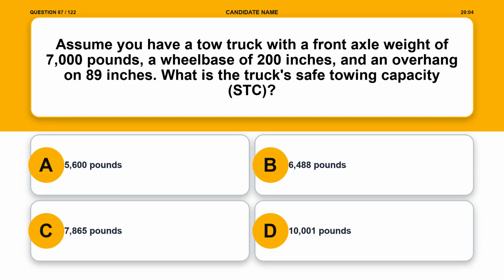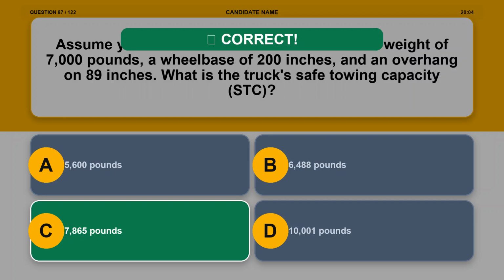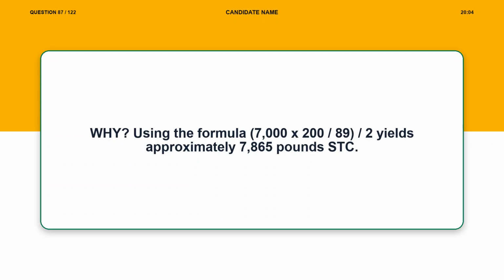Question 87. Assume you have a tow truck with a front axle weight of 7,000 pounds, a wheelbase of 200 inches, and an overhang of 89 inches. What is the truck's safe towing capacity, STC? Option A, 5,600 pounds. Option B, 6,488 pounds. Option C, 7,865 pounds. Option D, 10,001 pounds. The correct answer is option C, 7,865 pounds. Explanation. Using the formula, 7,000 x 200 over 89/2 yields approximately 7,865 pounds STC.